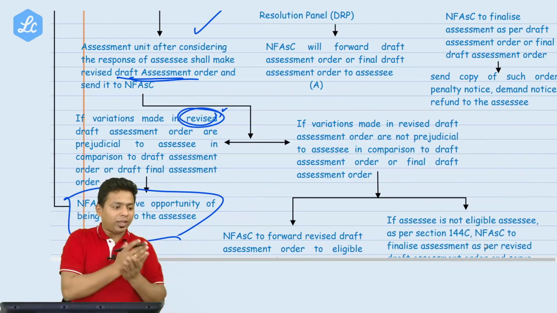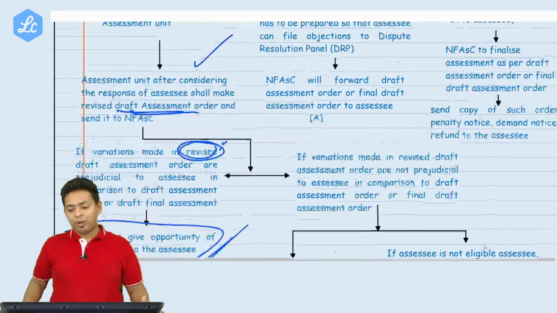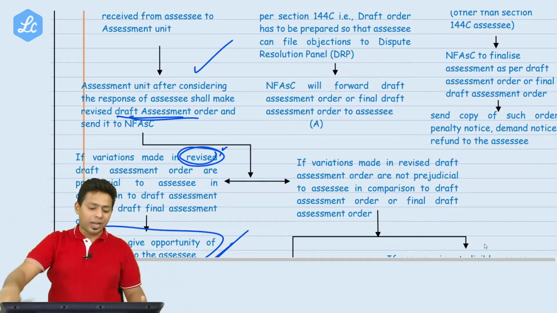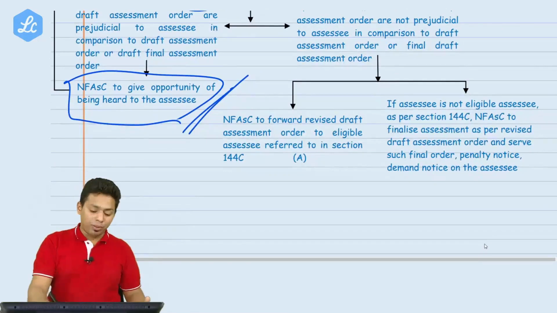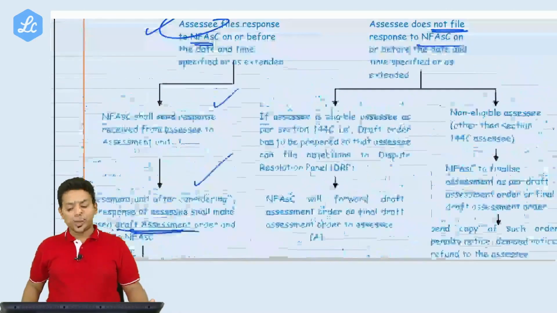Before printing the final assessment order, they are again giving the opportunity of being heard. They have given the opportunity of being heard at various levels: notice level, assessment level, and now finalization level. Before finalizing, they are giving one more opportunity of being heard to the assessee.